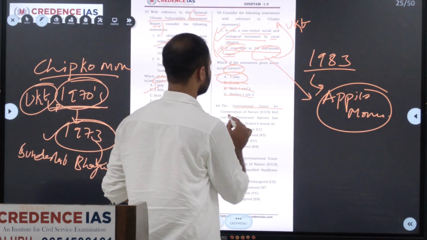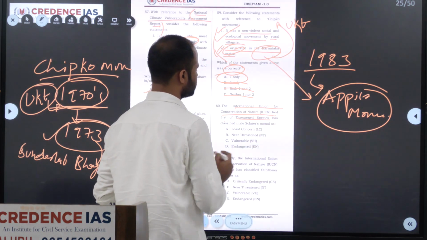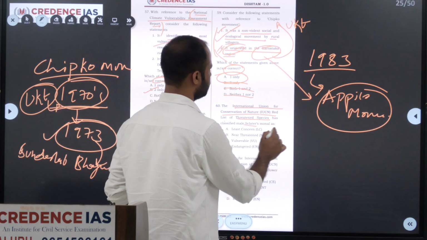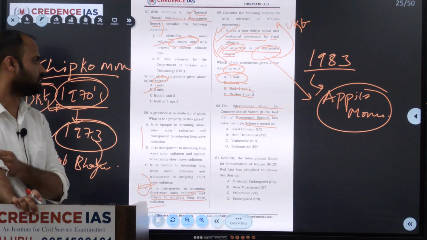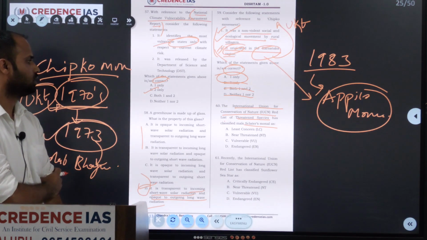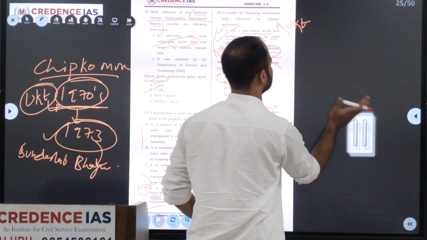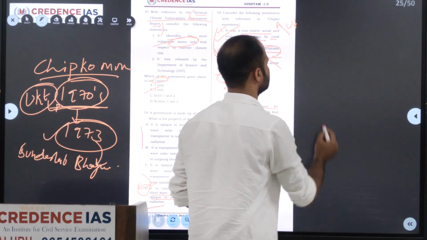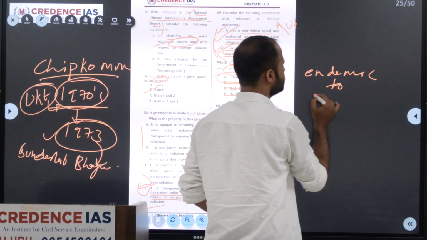The International Union for Conservation of Nature, IUCN, Red List of Threatened Species has identified the Sclater's monal as dash. They have given least concern, near threatened, vulnerable and endangered. The Sclater's monal is endemic to the Eastern Himalaya.